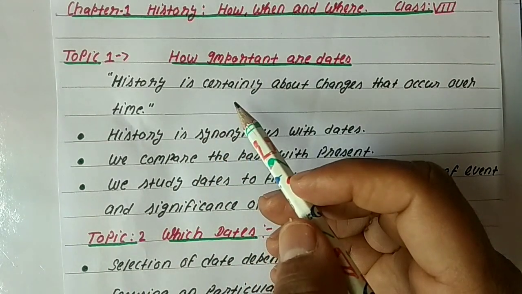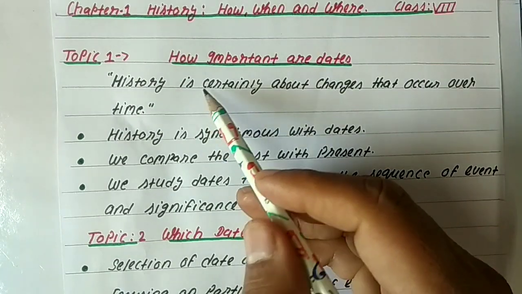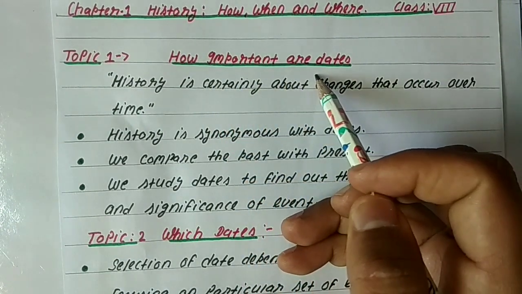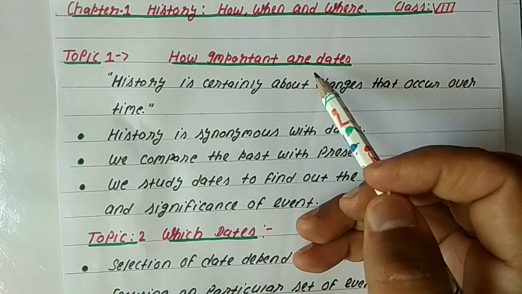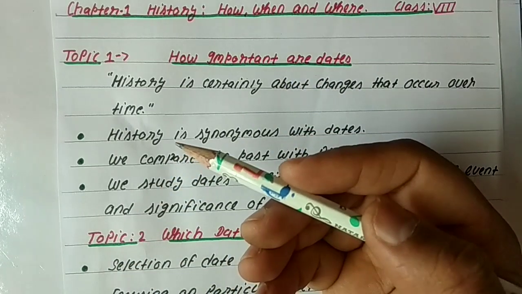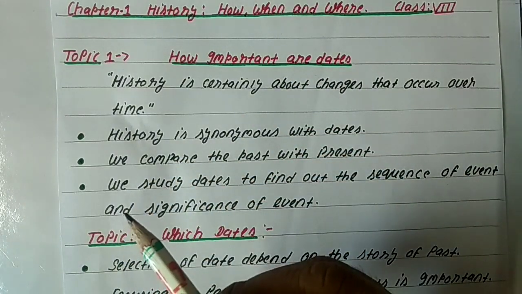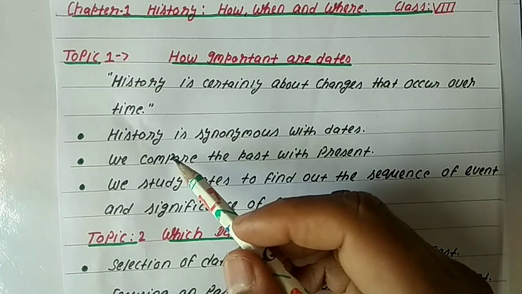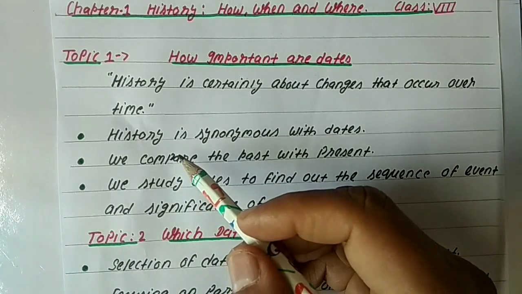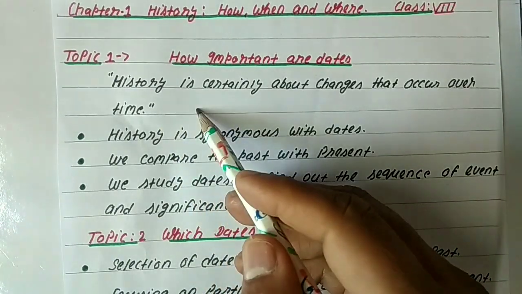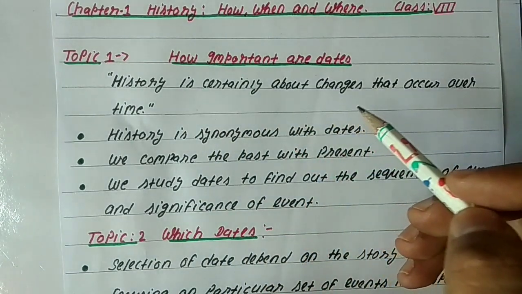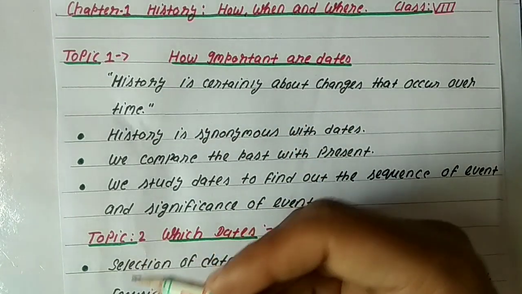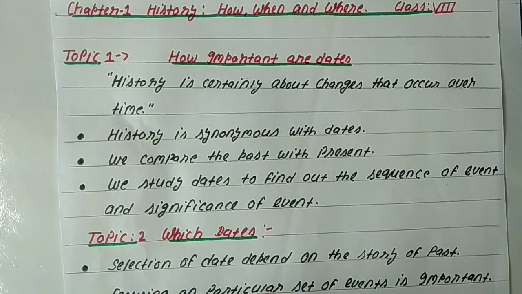The first topic mentioned in your book is how important are dates. In this topic, we will see the importance of dates in history. Okay, so we will start the topic. Students, history is certainly about the changes that occur over a period of time.